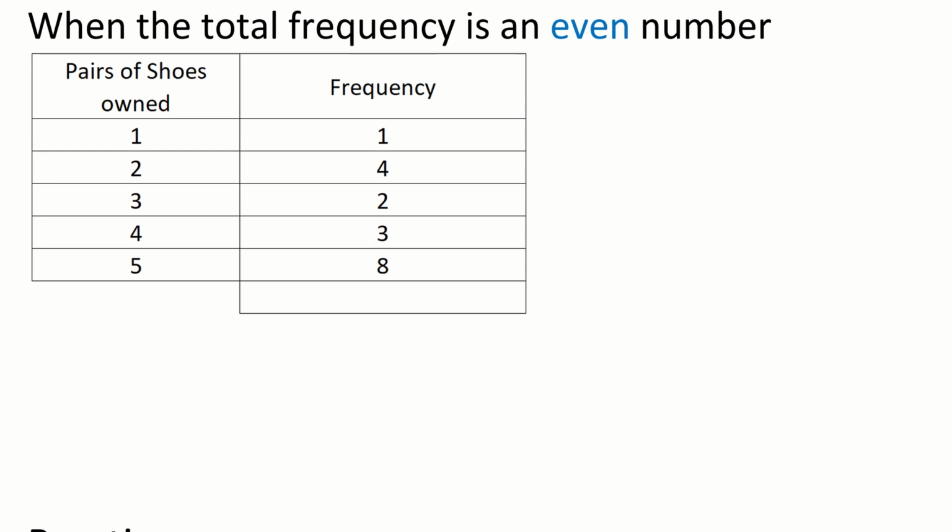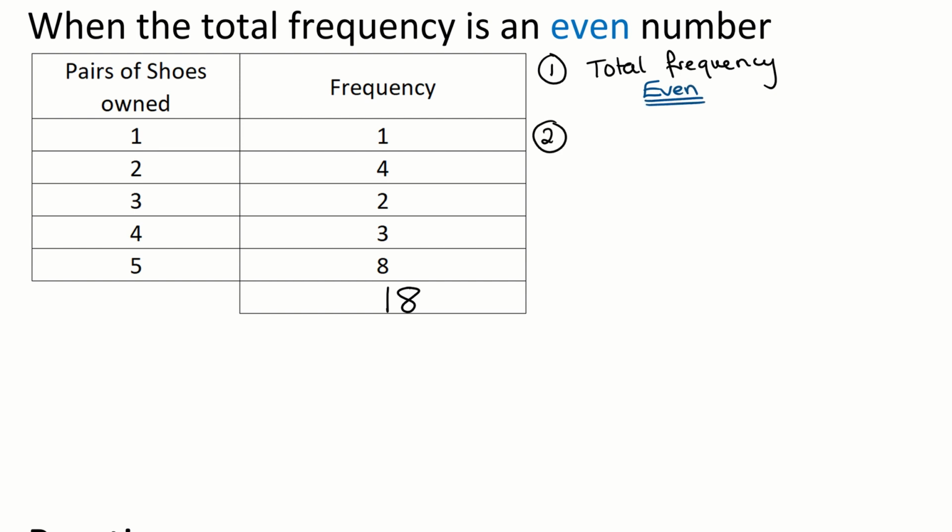And for this one, the total frequency is even. So again, your step 1 is to find the total frequency. Add the frequencies up to decide if it's odd or even. So 1 add 4, add 2, add 3, add 8 is going to be 18. And 18 is an even number. So you know that there's going to be 2 numbers in the middle.